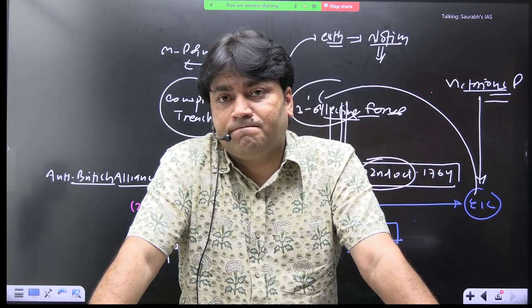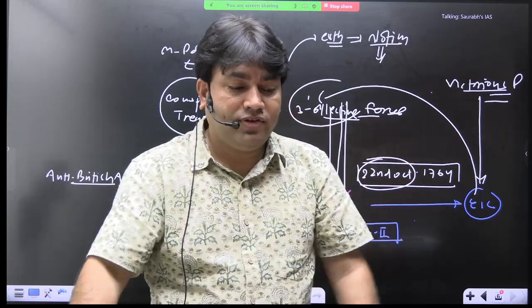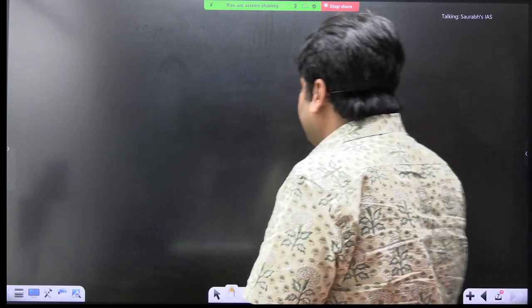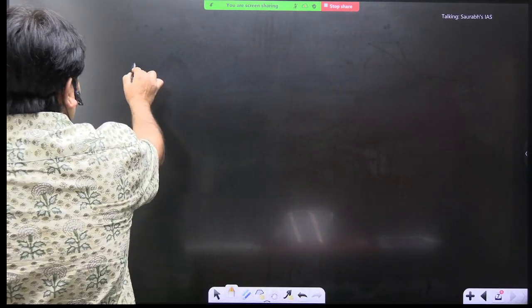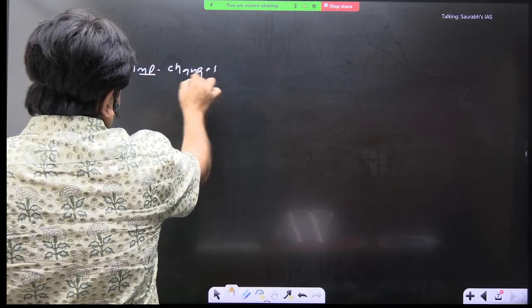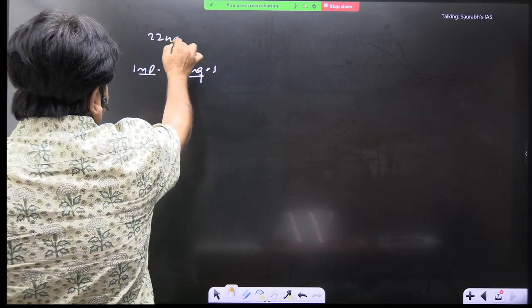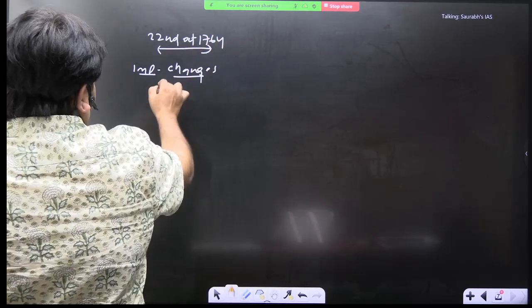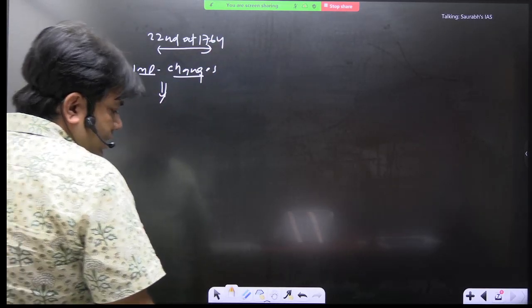Okay. Now, what will happen after this battle? Again, some important changes will be introduced. And what are the important changes here? After 22nd October 1764, what are the important changes we need to understand?